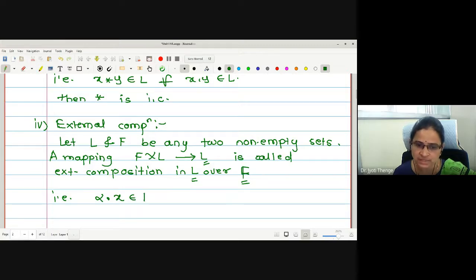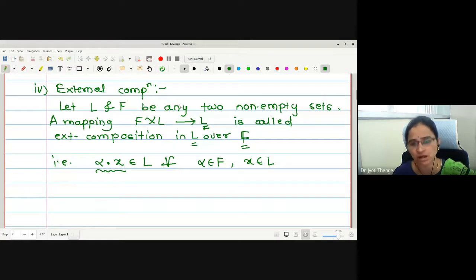Alpha dot x is in L for all alpha in F and x in L. Alpha I am taking from F and x from L, and the resultant of this composition belongs to L. This is called external composition.